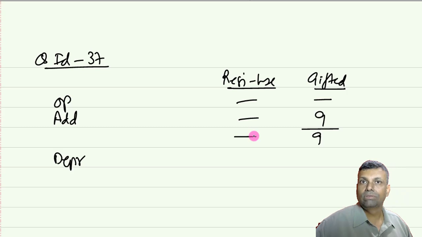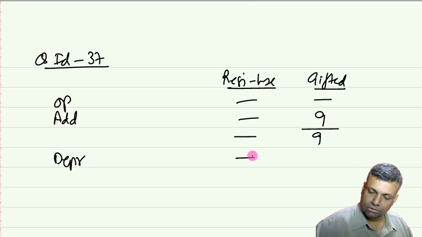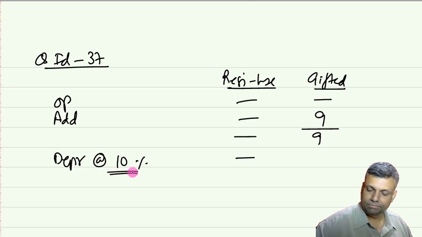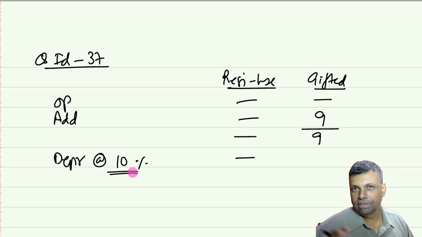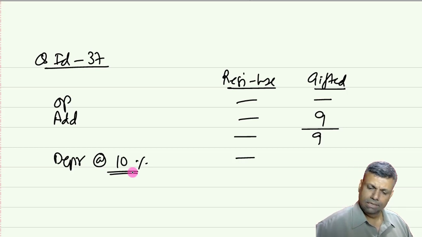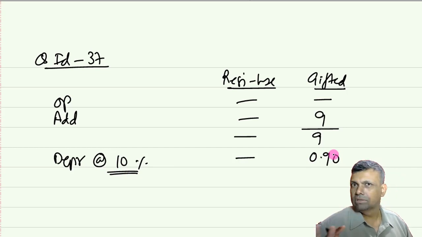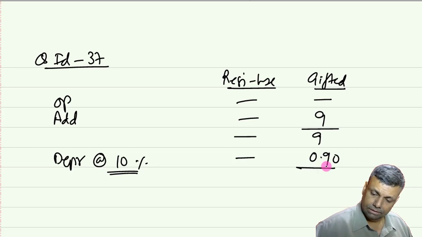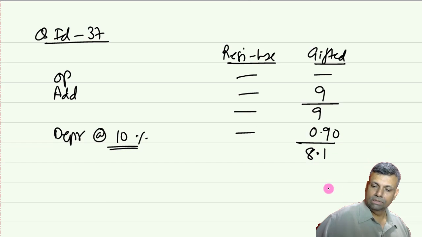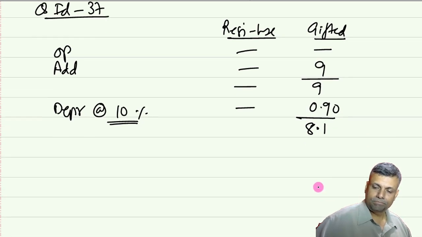Depreciation on that, I'm just doing the 3 years back calculation. That is going to be 10%. I'm just taking the property rate as 10%, or you can say that all these rates are assumed, so that you don't mug up the rates of depreciation. 10% of 9 is 0.90. It was in the month of May, so the half rate, full rate complication is not there. So this is going to be 8.1. And this is the 3 years back calculation.